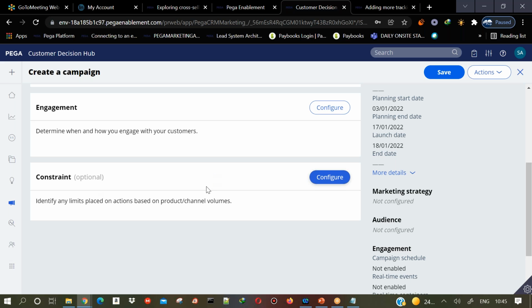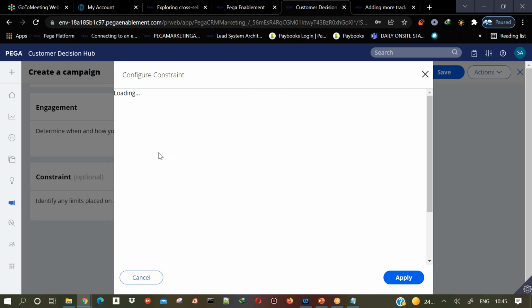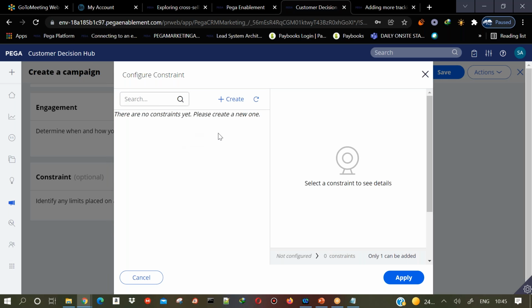This is where you apply the volume constraints. You can just select the one that you created and apply it.